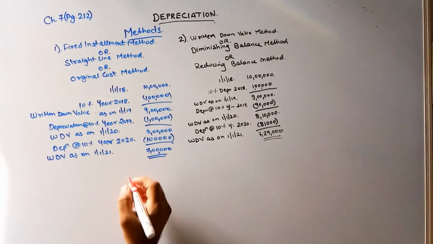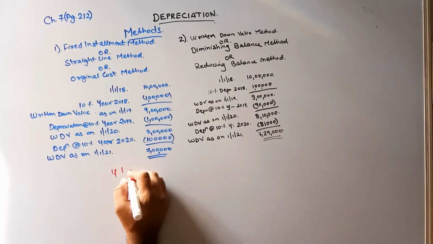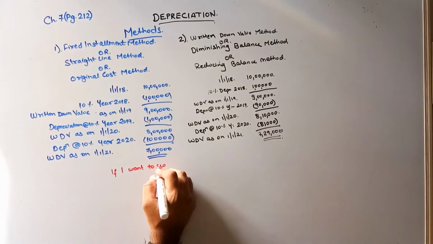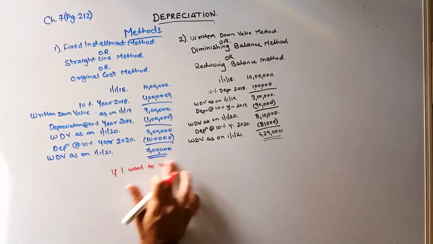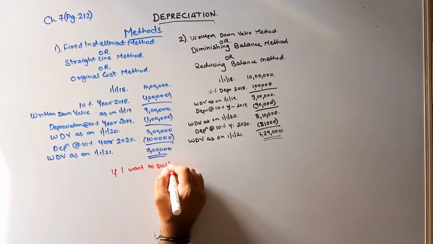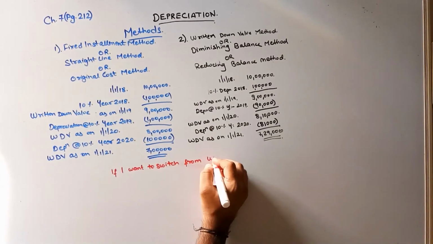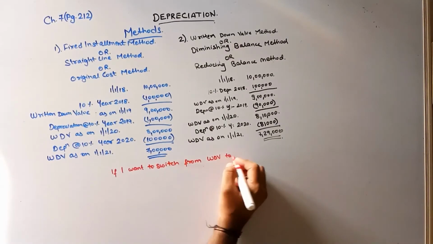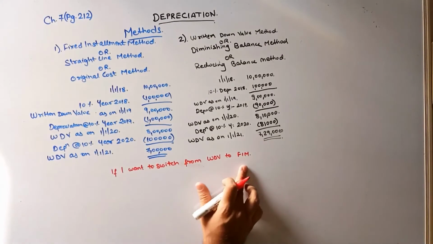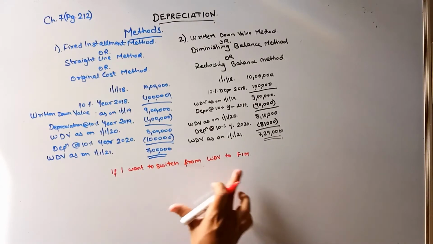If you understand my question, if I want to switch from WDV to FIM, which is fixed installment method. Okay, this one WDV is this, from WDV to FIM.